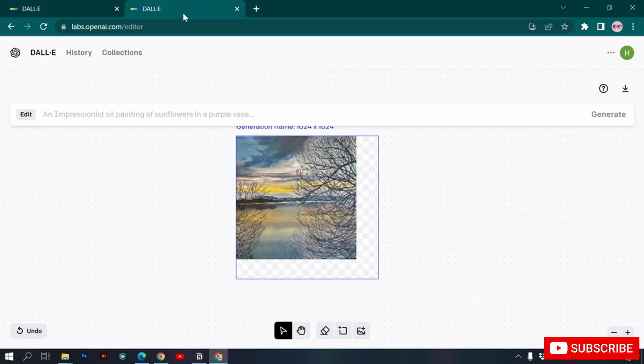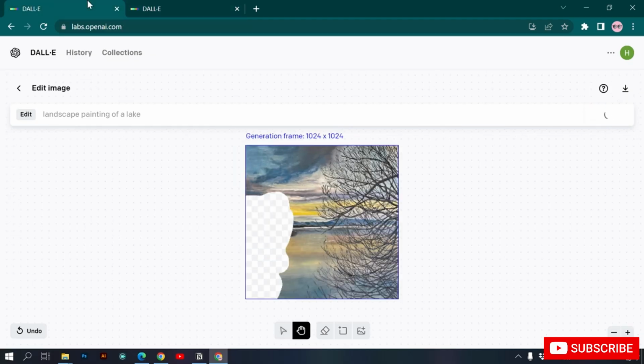Another thing that I can do is, in this image you can see there is an extra area. I want to fill this area over here. This is another thing that we can do with DALL-E. We can fill extra areas, or we can erase a part of an image. I can just write here again what the image is about: landscape painting of a lake, and click on generate.